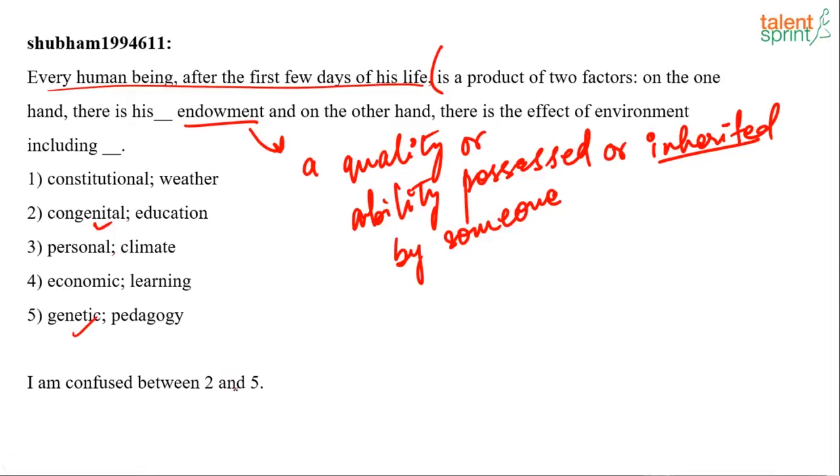Now the confusion is between 2 and 5, so let's clear this confusion. And on the other hand, there is the effect of environment, including, okay, effect of environment including. Now, what is the meaning of pedagogy? Including education can be one, or it can be pedagogy as well. Now these two are very confusing. Pedagogy is teaching, so it cannot be his teaching. We are talking about his education, not his teaching.